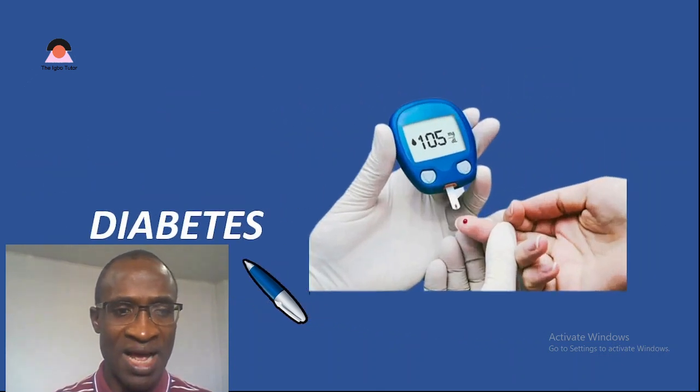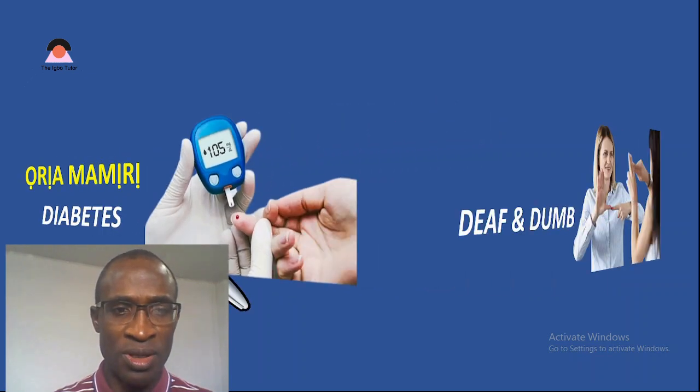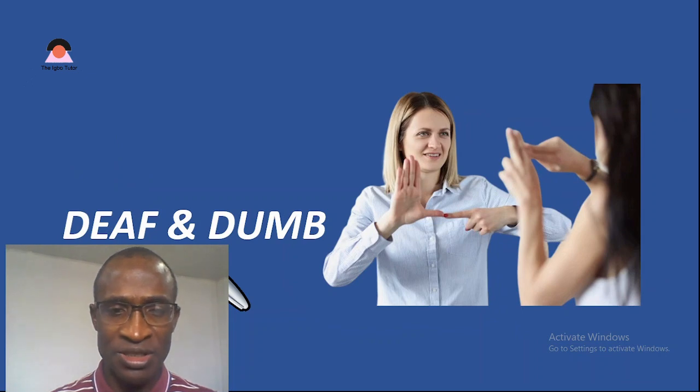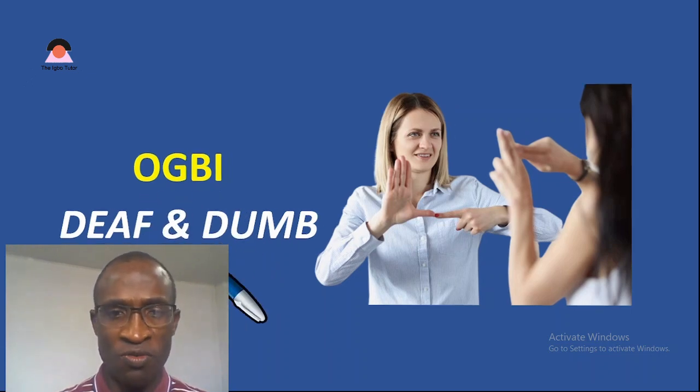And the next we have diabetes. What is that in Igbo? We call it ọrịa mamịrị. Some call it ọya ọtọbịrịbịrị, that is sugar. Now we move on to deaf and dumb. What do we call that in Igbo language? We call it ogbi. Ogbi, deaf and dumb. Let's move on from here.